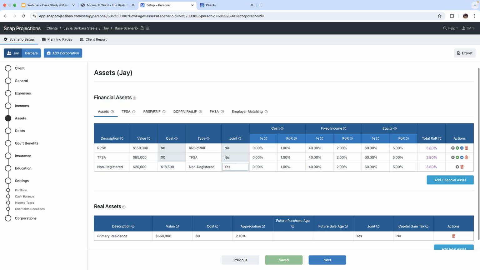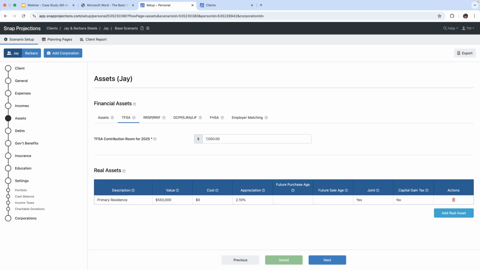Okay, so that shows we only had to enter that under one of the spouses, and because we've designated it as being held jointly, it will appear under both of their pages. Okay, and that also has the same asset allocation. Now, you'll see some other tabs up here, and these are relating to registered financial assets. So, for example, if I click on TFSA, this is where we can indicate our client's TFSA contribution room.